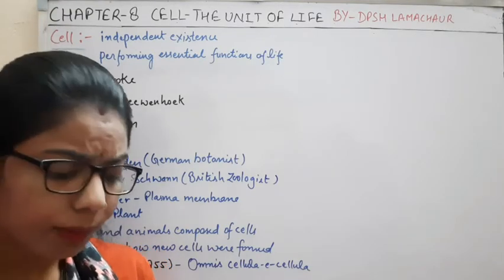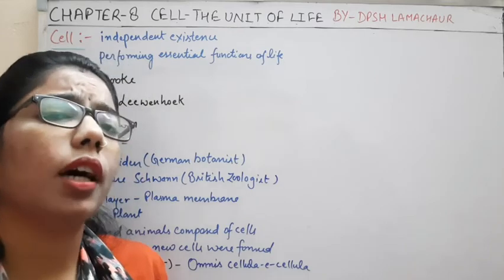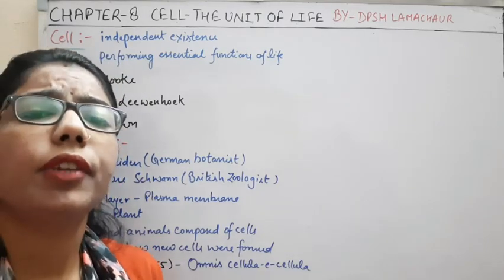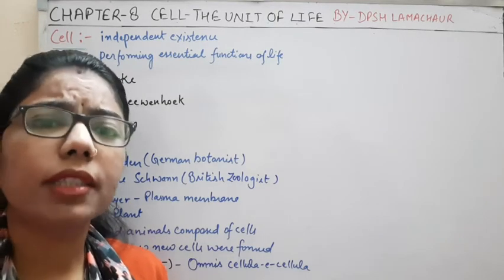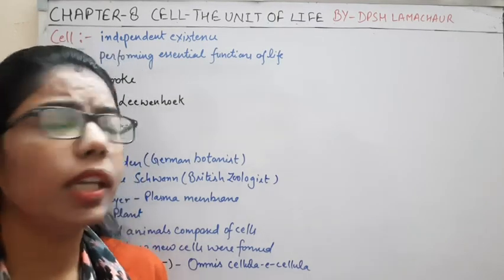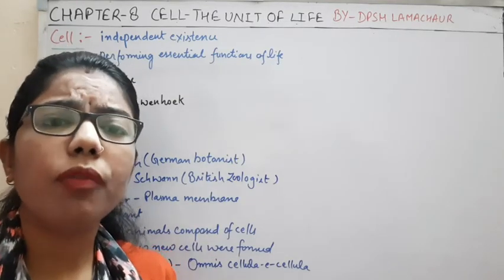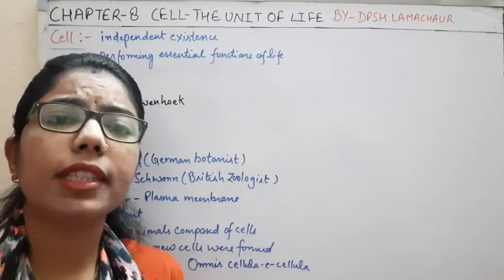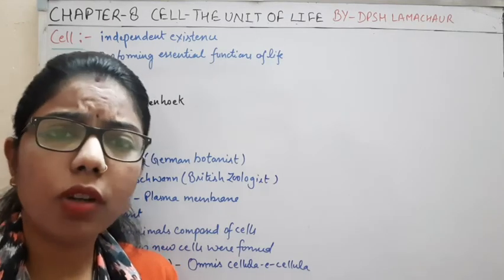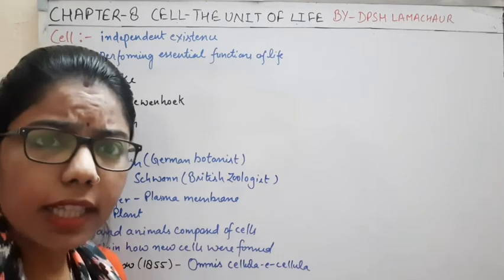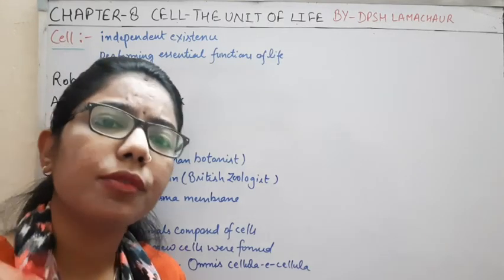If you recall the previous chapter, what we did was on the basis of their organization, the cell can be the basis of anything, or we can say that it is the level of organization which decides what type of organism it will be.